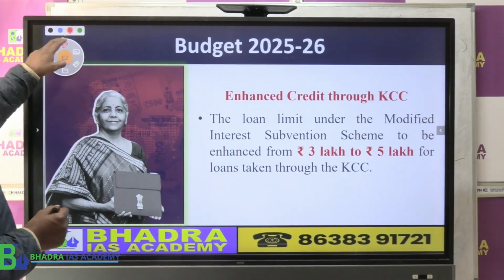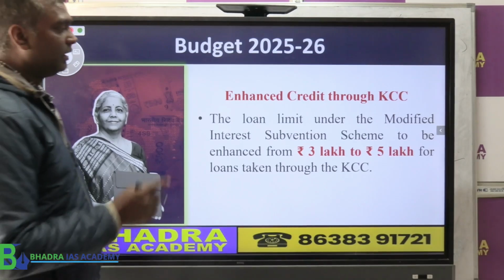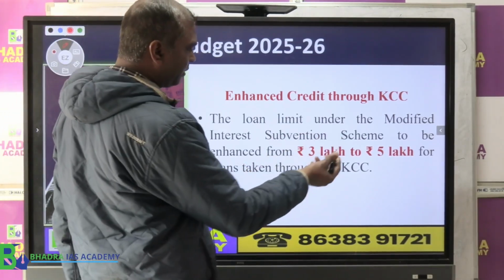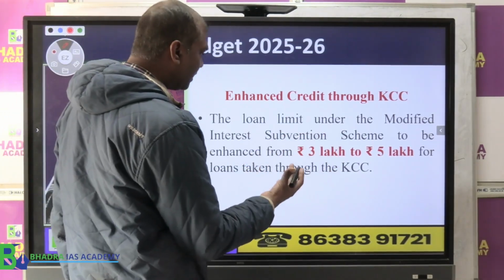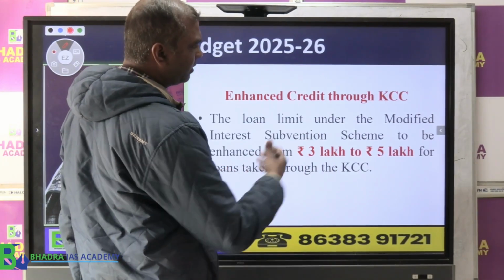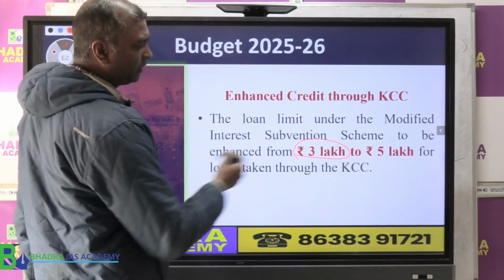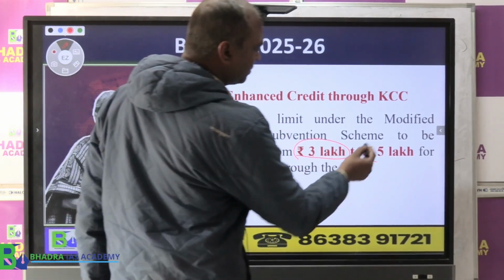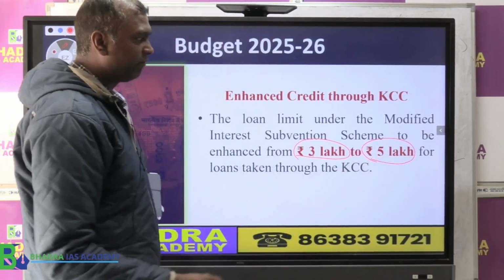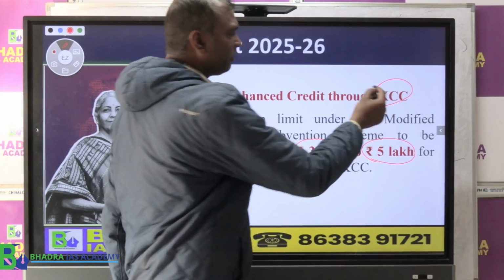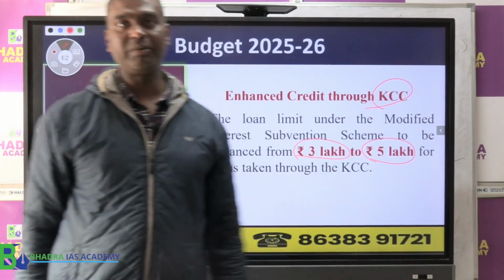In the budget 2025-26, the government has increased the loan limit from the earlier 3 lakh to 5 lakh under the Kisan Credit Card. That means what?